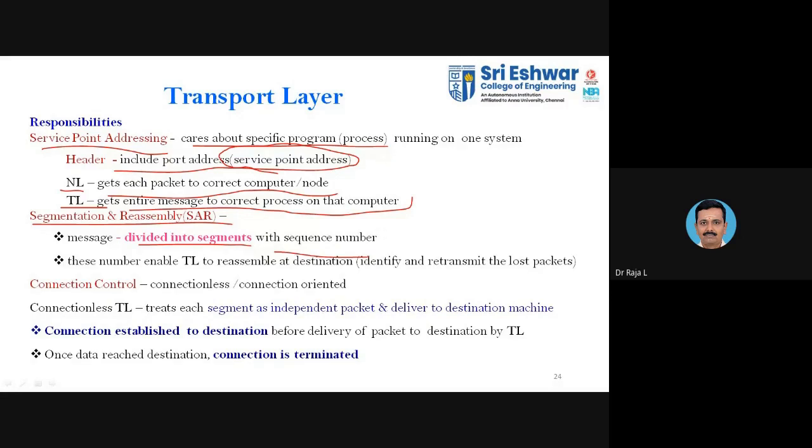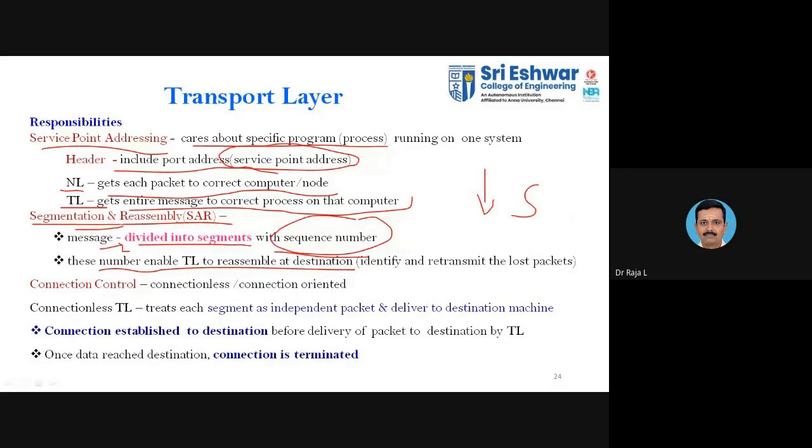We will be putting some number for each packet. That is said to be the sequence number. When you receive the information from the higher layer, that is the session layer, all that information will be divided into individual segments. Segments will be sequenced with a particular number called the sequence number. These numbers enable the transport layer to reassemble at the destination. So at the destination, we go for reassembling. That is why it is called SAR.